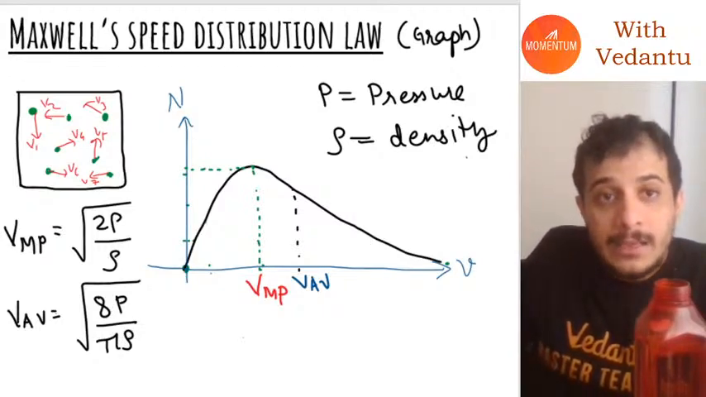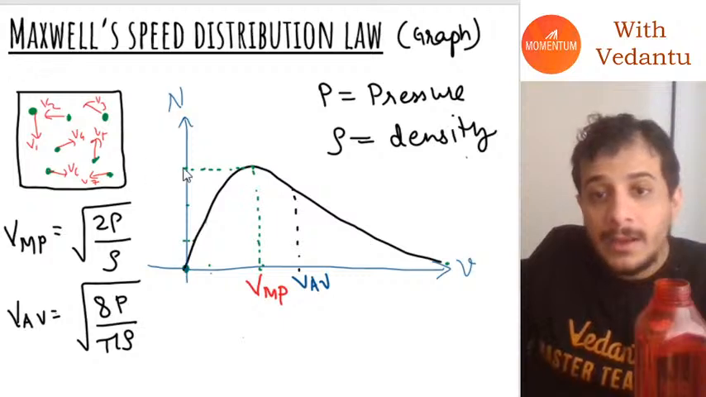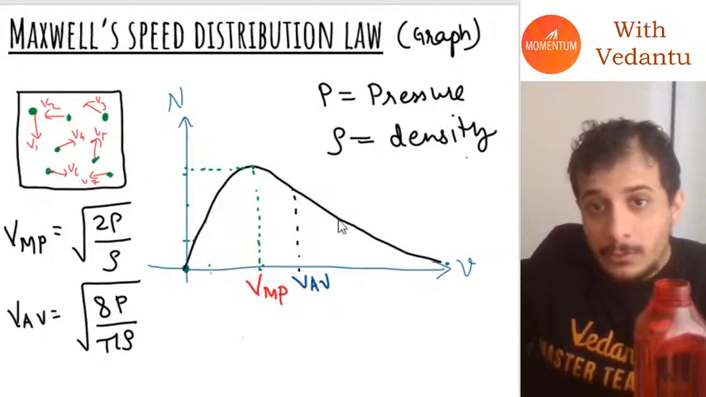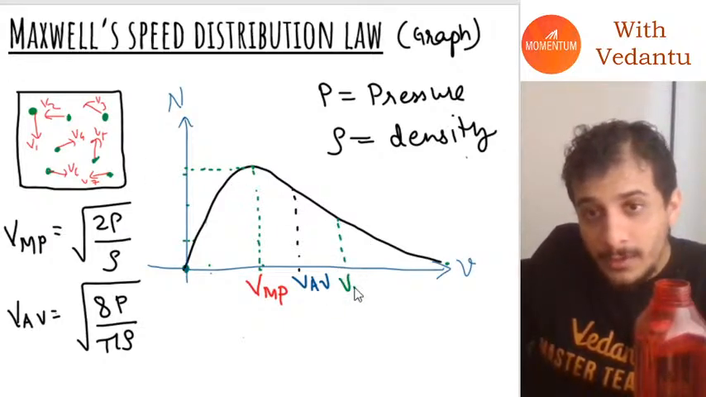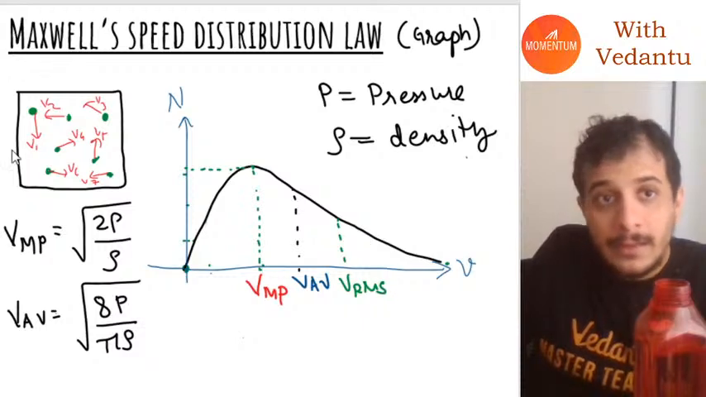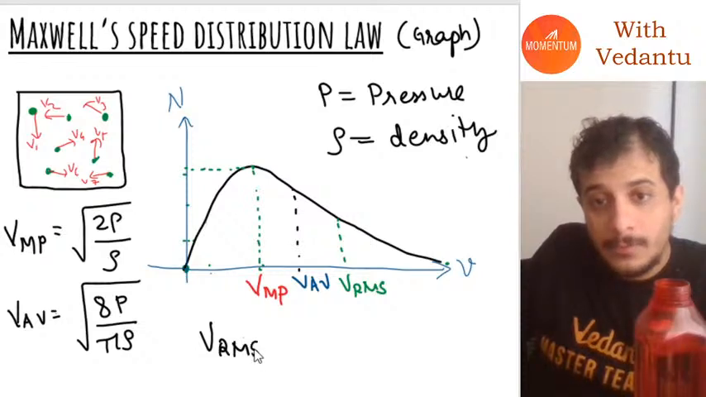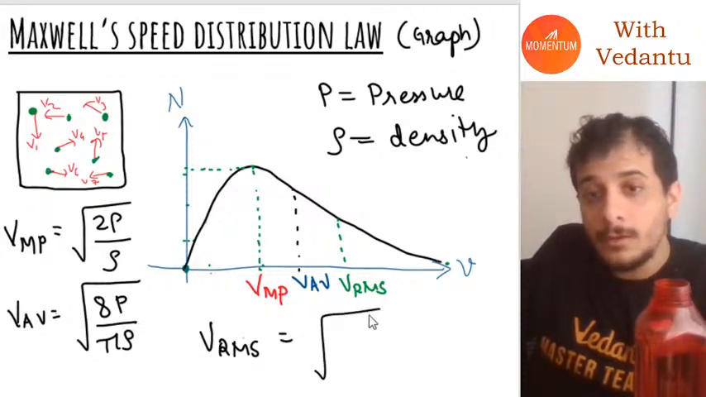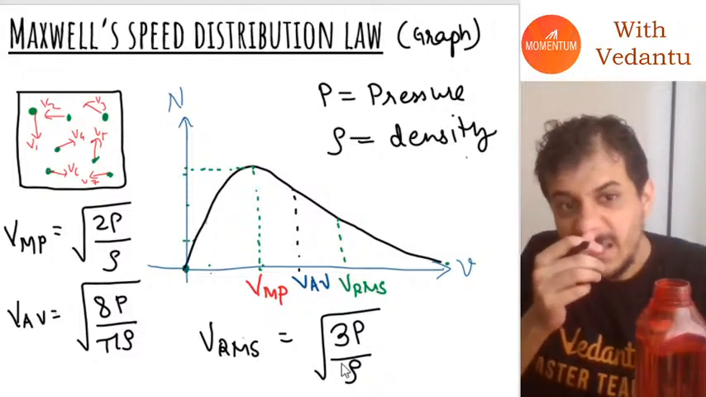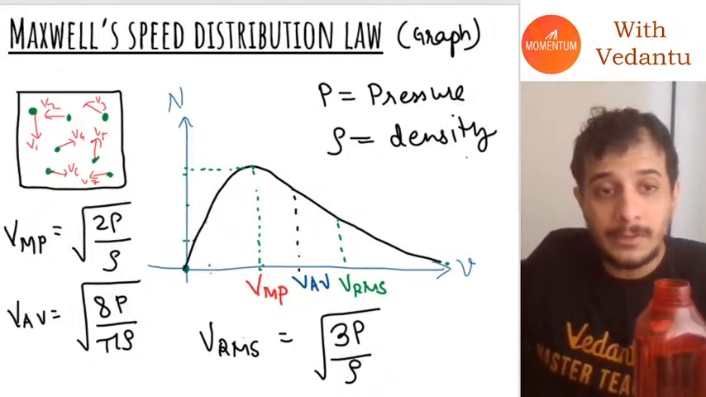And finally he also calculated the RMS velocity, and when he calculated it, he got it as under root of 3p by rho, under root of 3p by rho. I hope everybody understood. I really hope everybody understood.